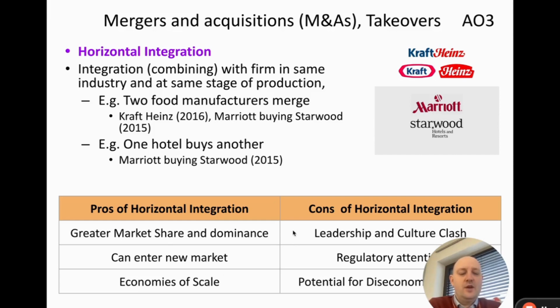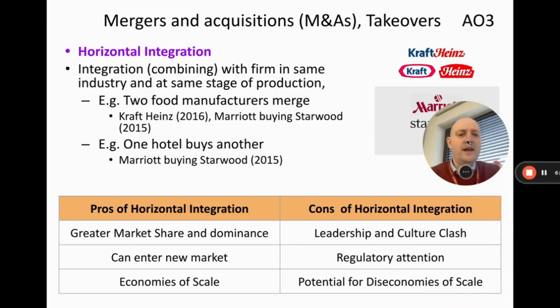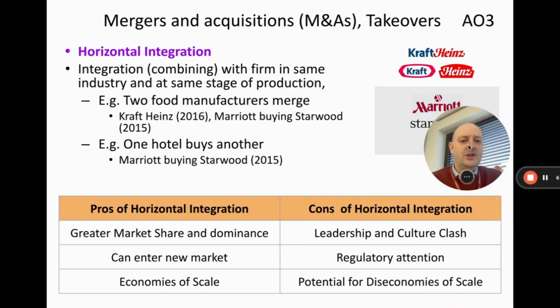So what are some cons? Well, you're going to get some leadership and culture clash. So these two businesses may have had different leadership styles, different culture. And so by combining, you may well get clash in leadership.